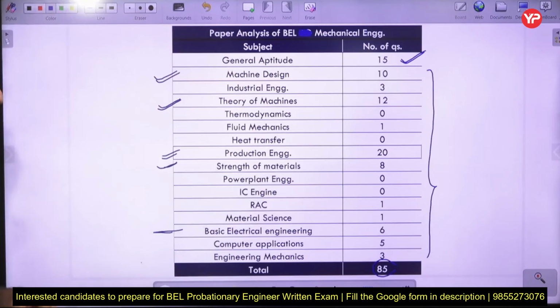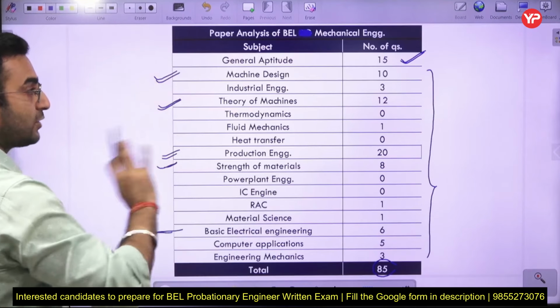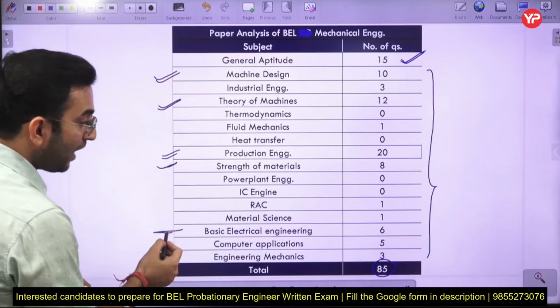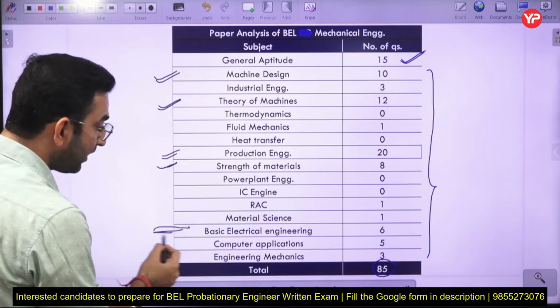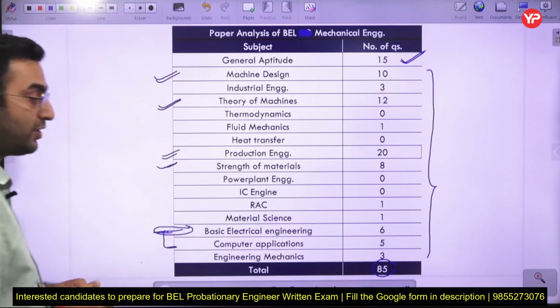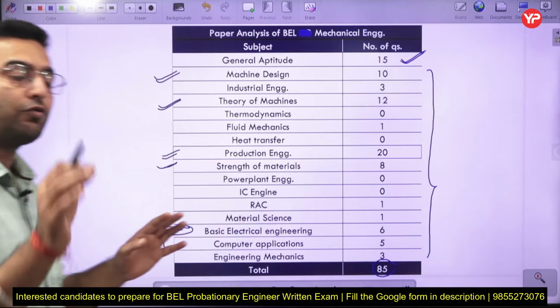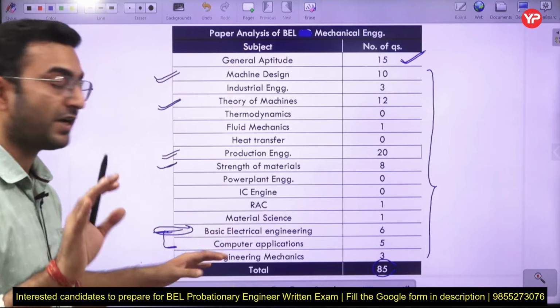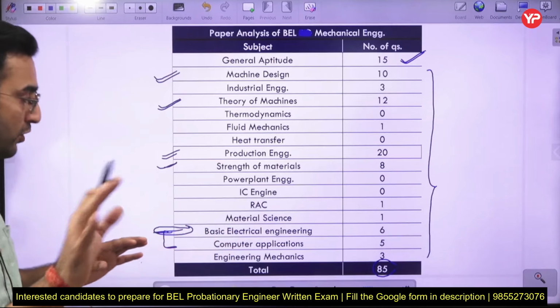That is why in this case also the questions have been asked from the mechanics part. Along with that, they have asked basic questions from basic electrical engineering along with computer applications. Don't think that you have to prepare specifically for these two subjects for this PE post. I am not saying that.